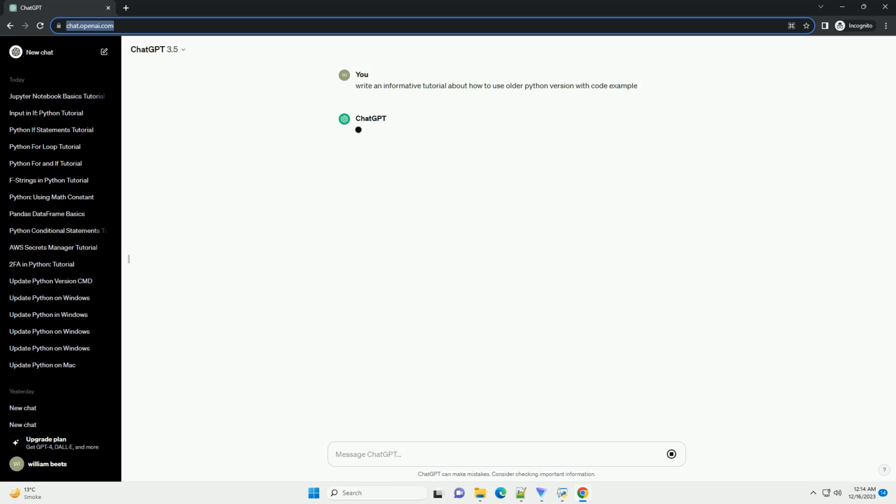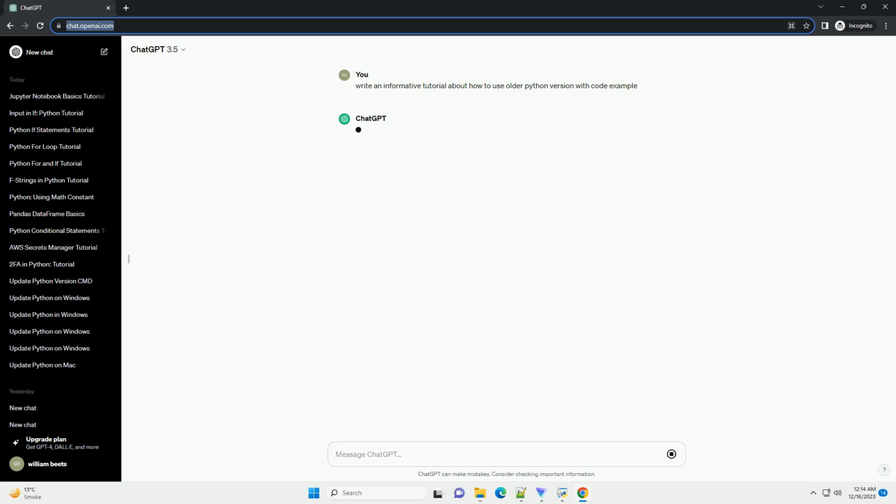Pyenv is a popular tool for managing multiple Python versions. It allows you to easily switch between different Python installations. If you don't have Pyenv installed, you can follow the instructions on the official GitHub repository to install it.